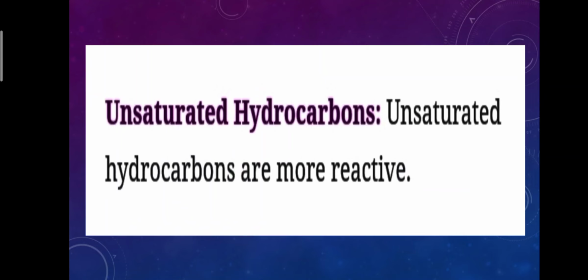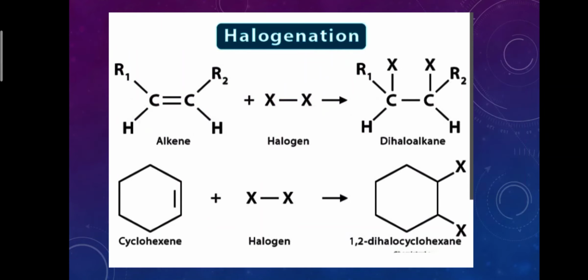Now, unsaturated hydrocarbons. Unsaturated hydrocarbons are more reactive. For example, in a halogenation reaction, when alkene is reacted with halogen, an addition product is formed. It is dihaloalkane.